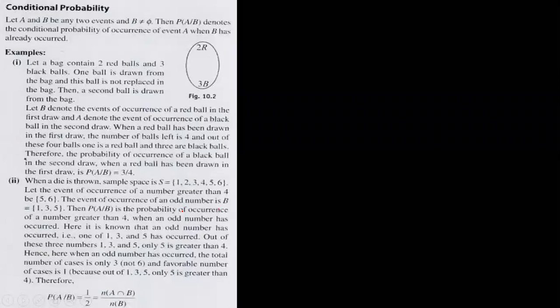Probability of equilateral triangles in a hexagon. Hexagon means 6. How many equilateral triangles are there? There are only 2. I'm explaining, asking a question.